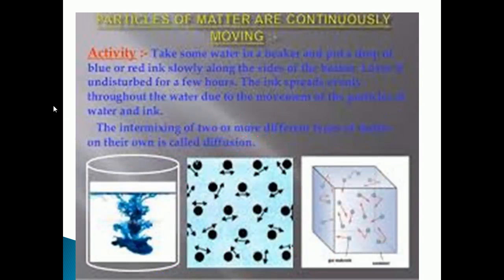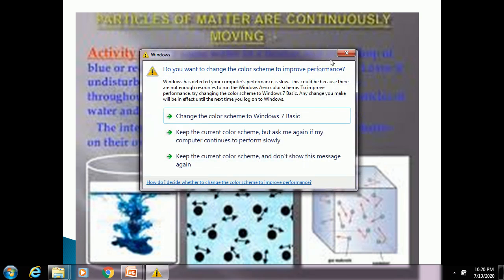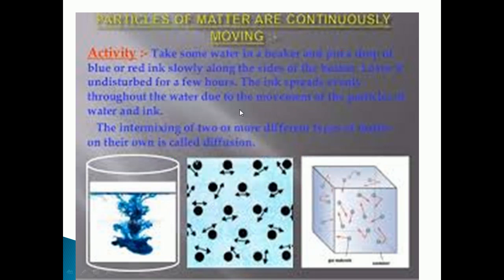Now we are going to see another example activity. Take two glasses or beakers and fill them with water. Next put a drop of blue ink or red ink, slowly and carefully along the sides of the first beaker, and in the other beaker put honey in the same way. Leave them undisturbed in your house or in the corner of the class. After that record your observation.